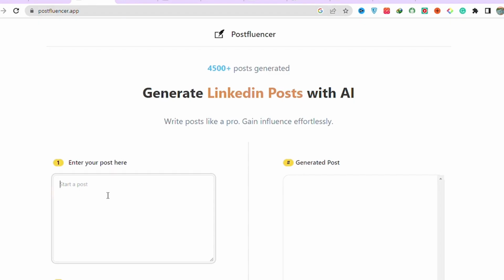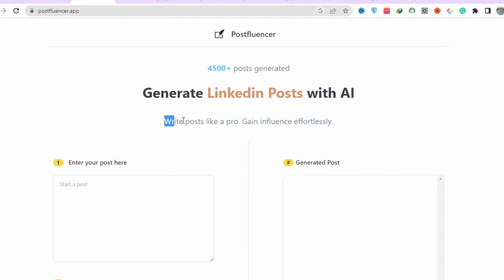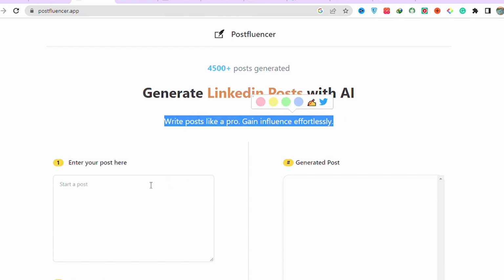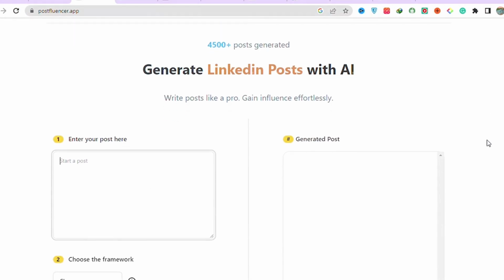So postfluencer.app, this AI tool generates your LinkedIn post with the help of AI. So for example, let's say I want to create a post about how to gain TikTok followers. Now what's the framework? This is magic.